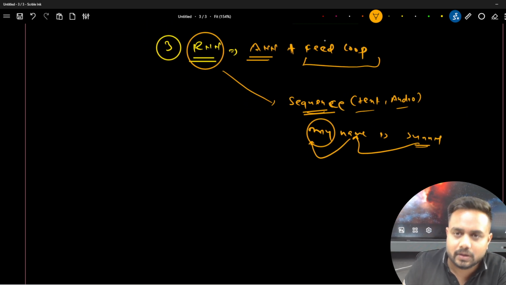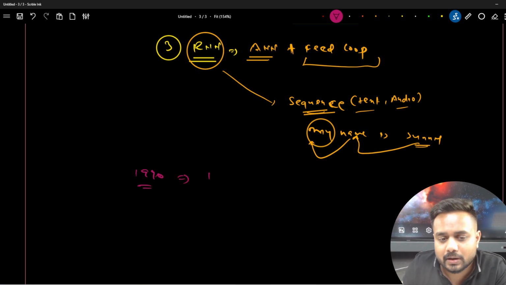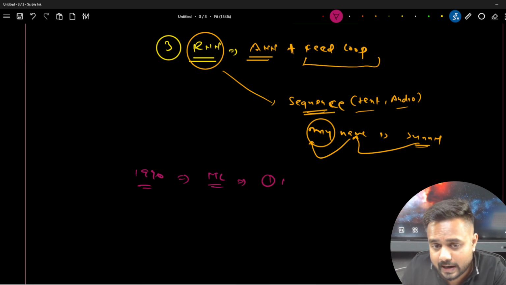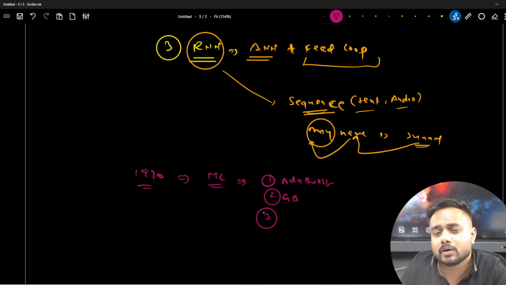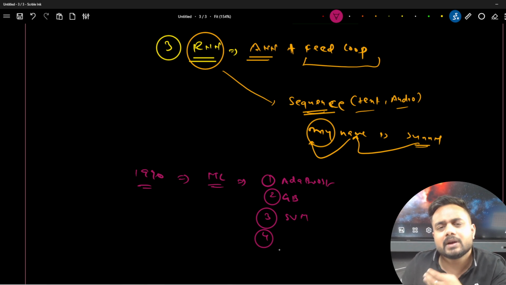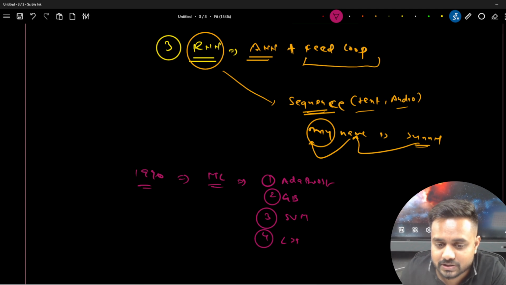Now in the 1990s you will find there were so many things. In machine learning there was some advancement. You will find AdaBoost, a technique invented in the 1990s. Then gradient boosting was there. Then the third one, SVM, was there, and a couple more techniques, and different ensemble architectures. The fourth one, very popular, was LSTM. And the fifth was the CNN.